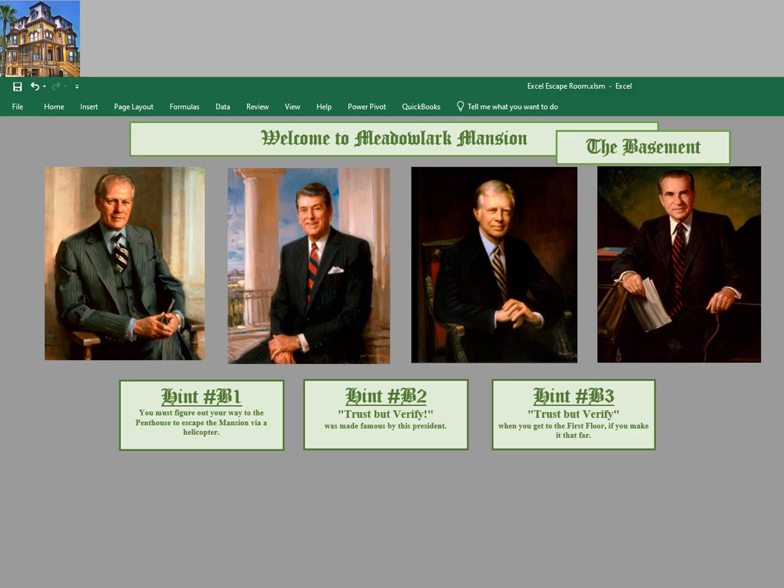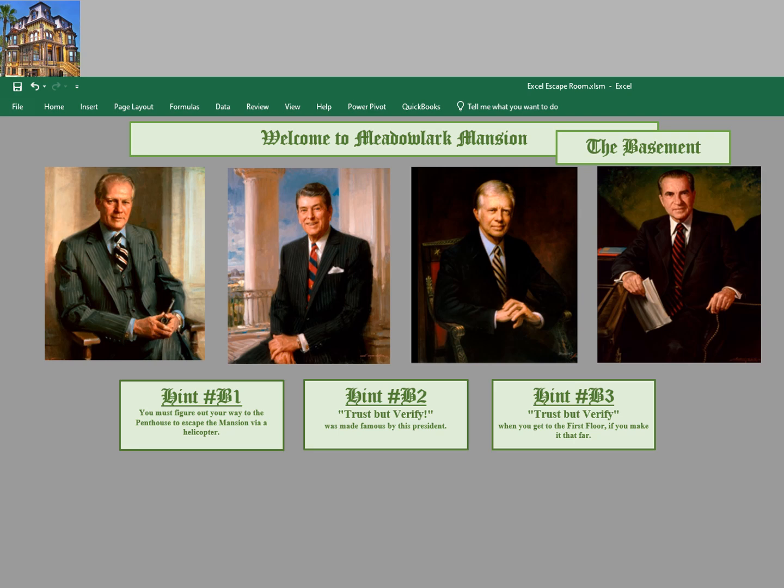Welcome to Meadowlark Mansion. You are currently in the basement, and part of this project is to test the students' ability to escape using both accounting and spreadsheet knowledge. You have to work your way from the basement all the way up to the penthouse. Along the way, you will face several layers where you have to figure your way out.